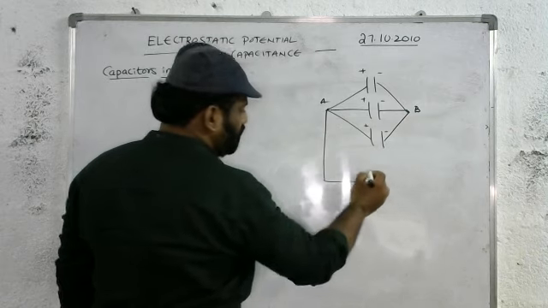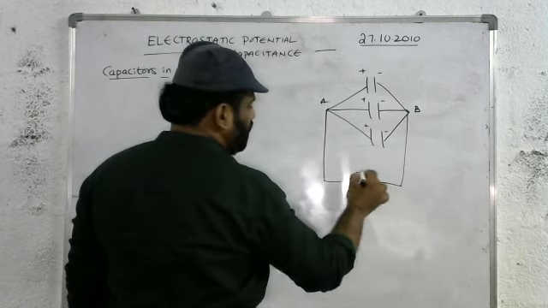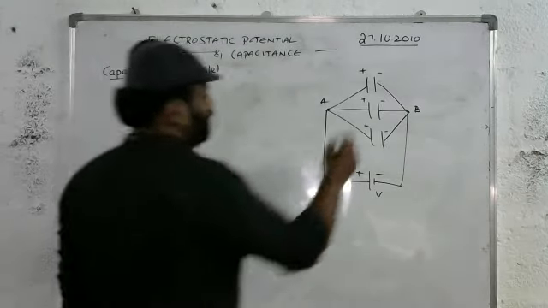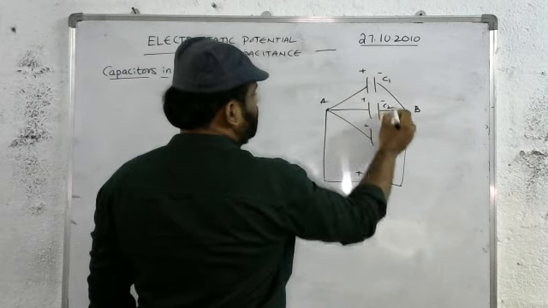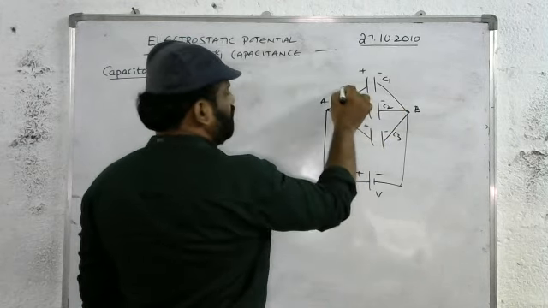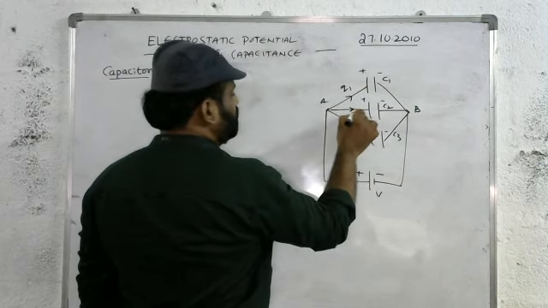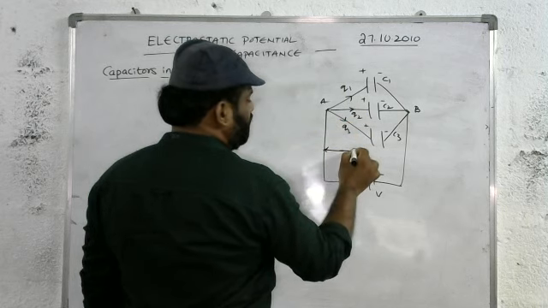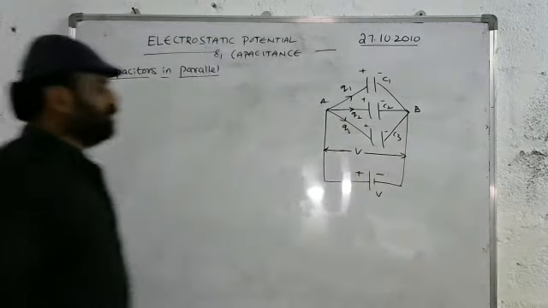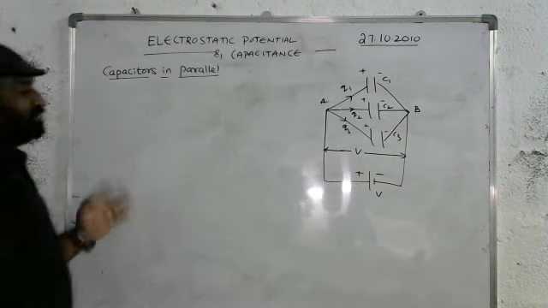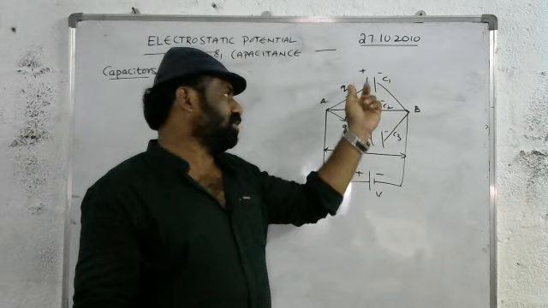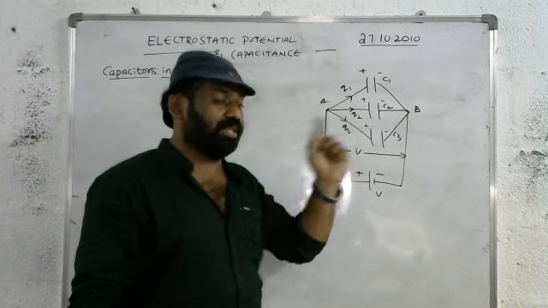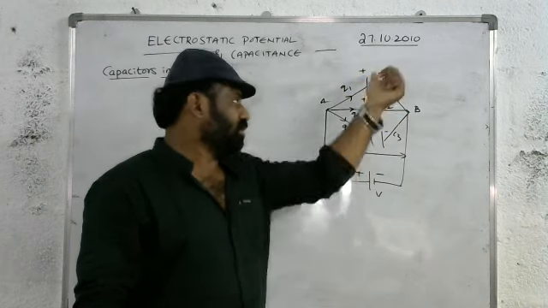This combination is connected to a battery of potential V. Let it be battery. So here let it be capacitor C1, this is C2, and this is C3. Charge passing to the capacitor C1 is Q1, C2 is Q2 and C3 is Q3. But the potential difference between A and B is V. Now, how do we define capacitors in parallel? Here the charges are different. At C1 the charge is Q1, at C2 the charge is Q2, at C3 the charge is Q3. But the potential is the same across these 3 capacitors.